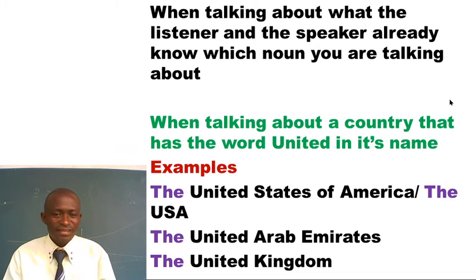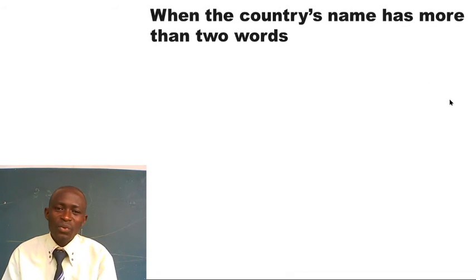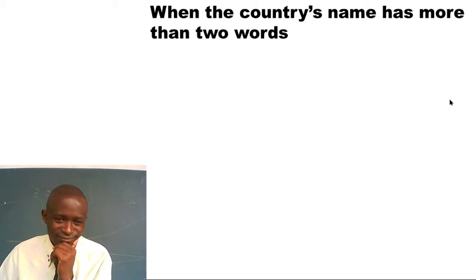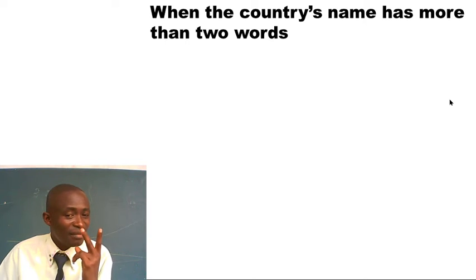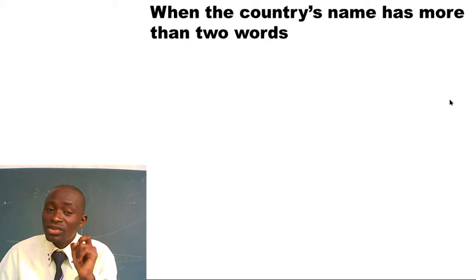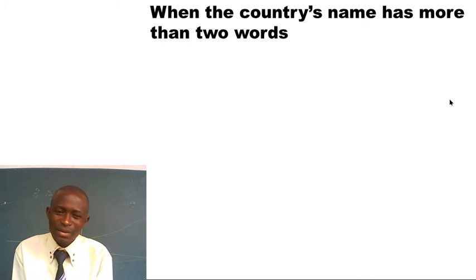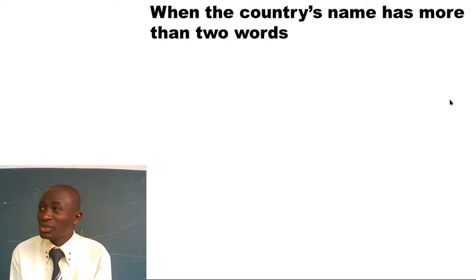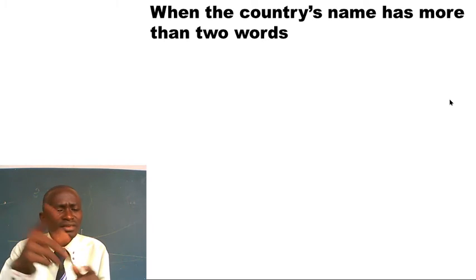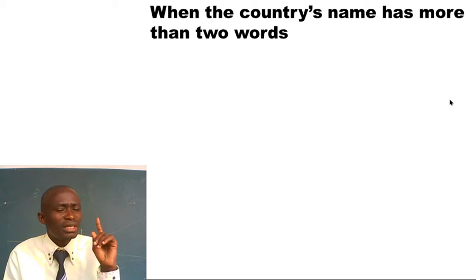We also have another ruling on these places. Like I've told you, when the country's name has more than two words, that country's name will also be introduced with the article the. Let's think about these countries. Uganda, are those two words? No. Kenya? No. Which other ones have more than two names? What about the neighboring countries? Rwanda? No, that's only one word.